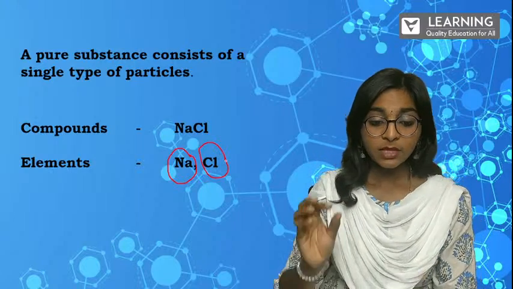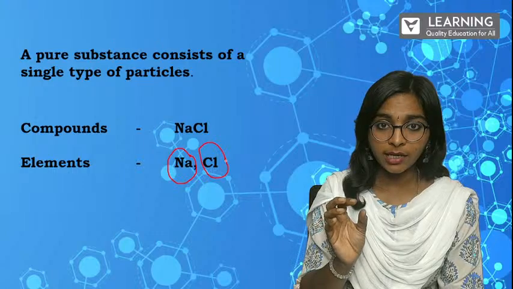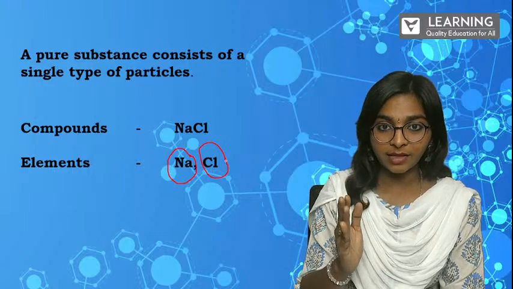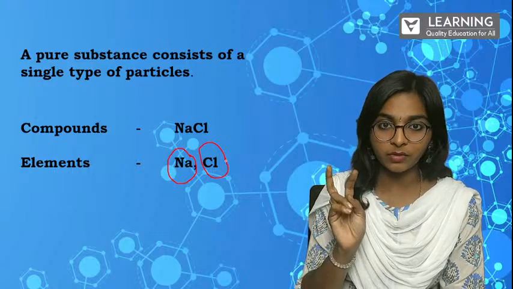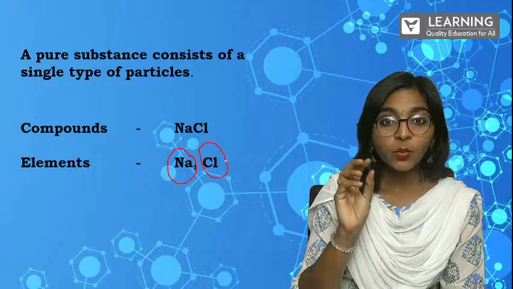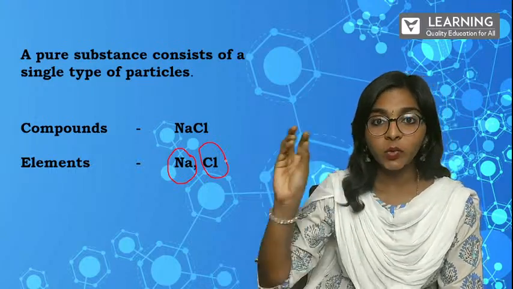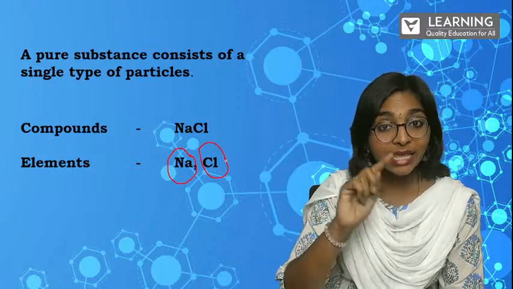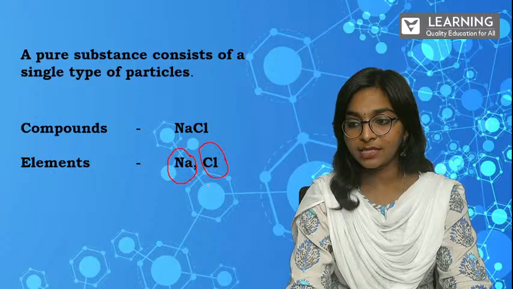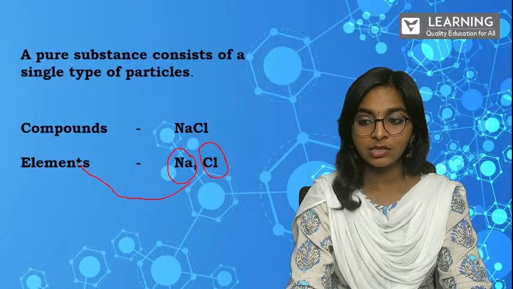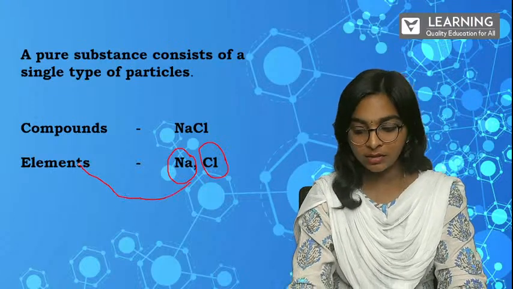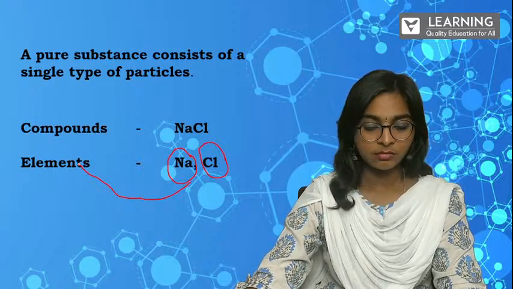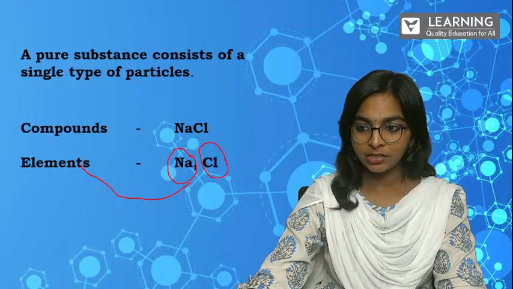Clear? So this sodium chloride, again we are simplifying. This sodium chloride will be a compound. When we simplify it, we'll get sodium separately and chlorine separately. So what are this sodium and chlorine? We'll name them elements. Clear? So this is an element. Is that clear? Clear now, right? So next.